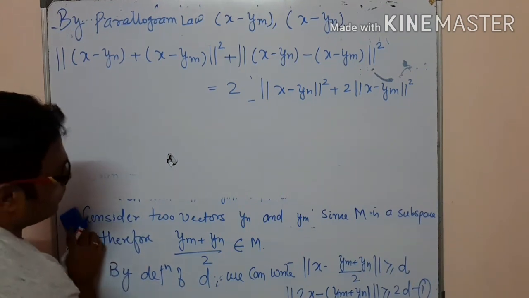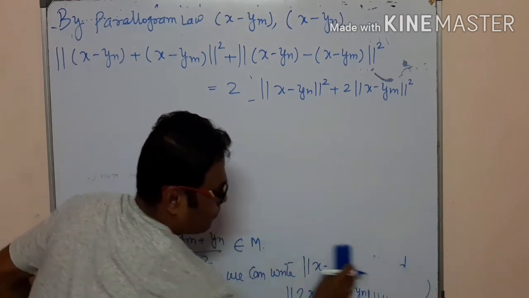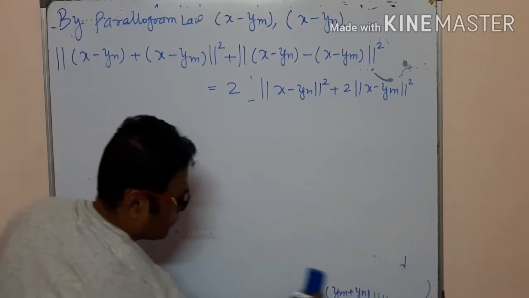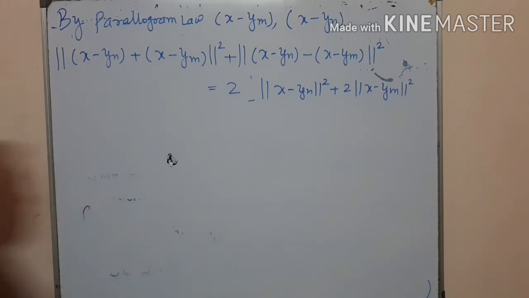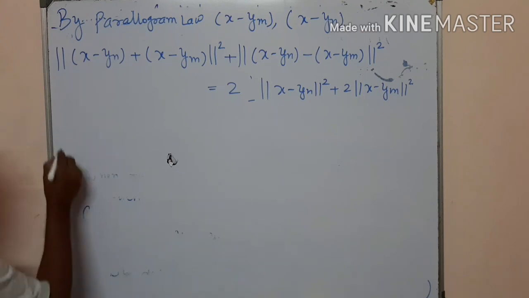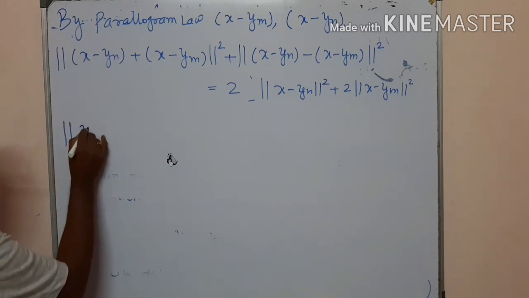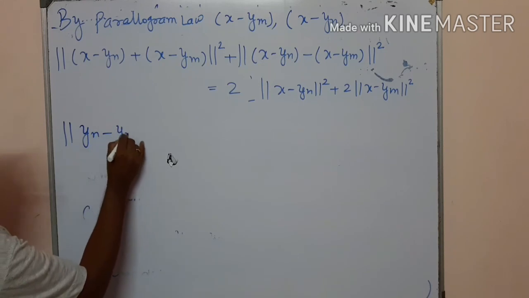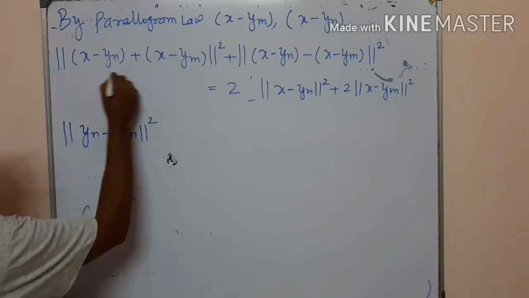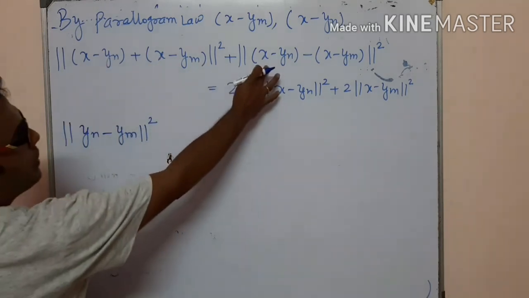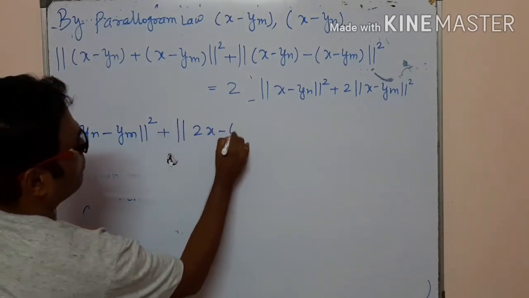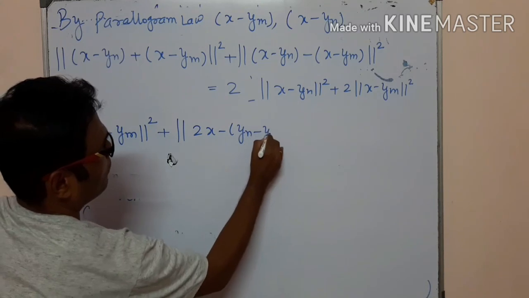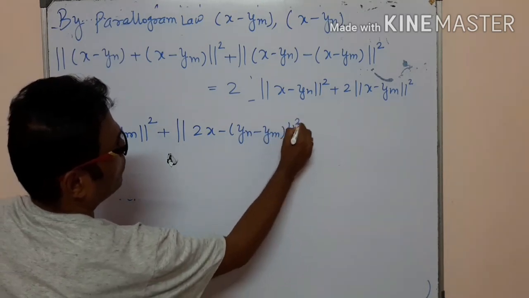Now we simplify the result. The norm of yn minus ym whole square, plus the norm of 2x minus yn minus ym whole square.